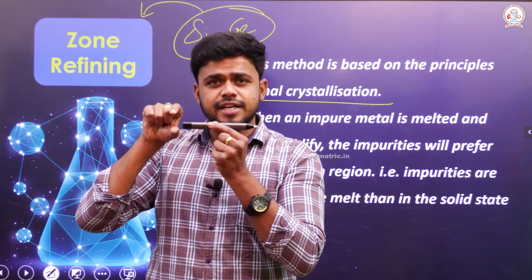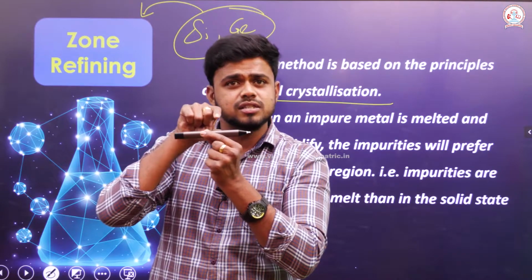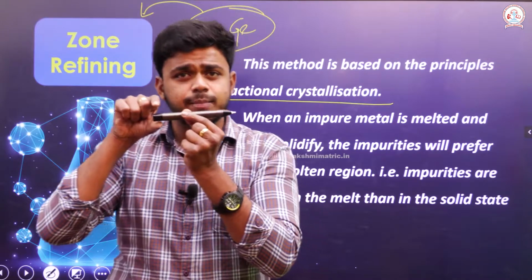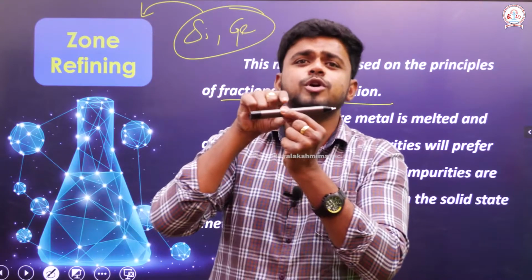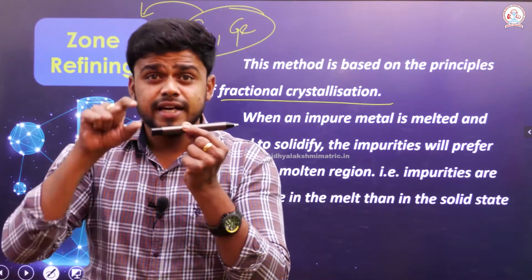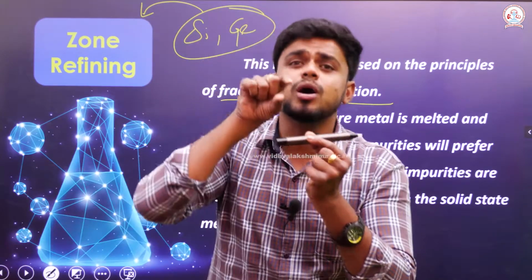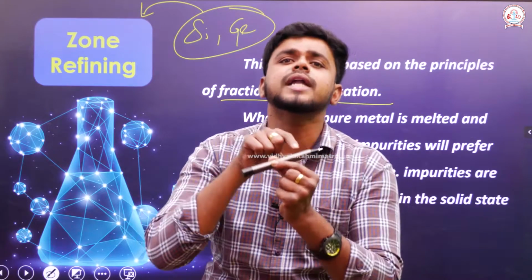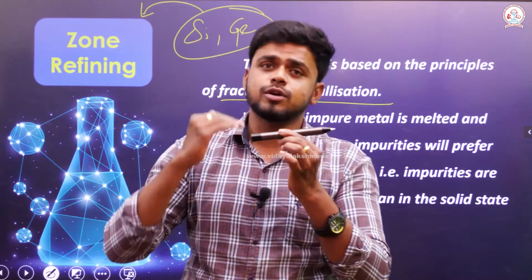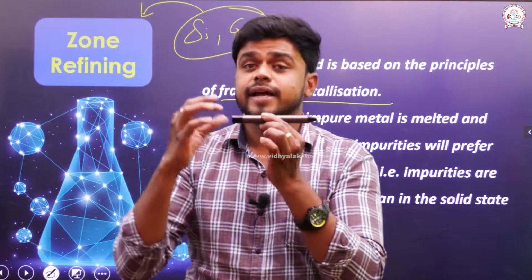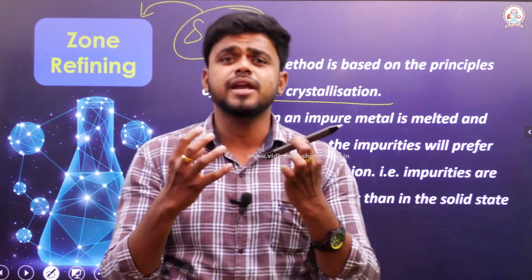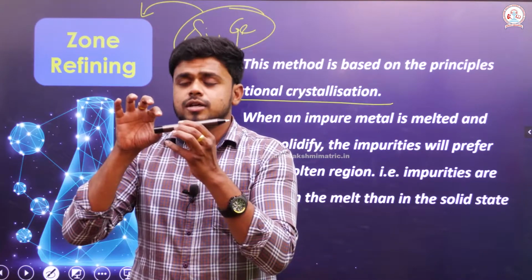The mobile induction heater passes across the rod in this way. As soon as the mobile induction heater passes through this impure metal, it takes the impurities along with itself in the molten region. If a metal goes above its melting point, it starts to melt.